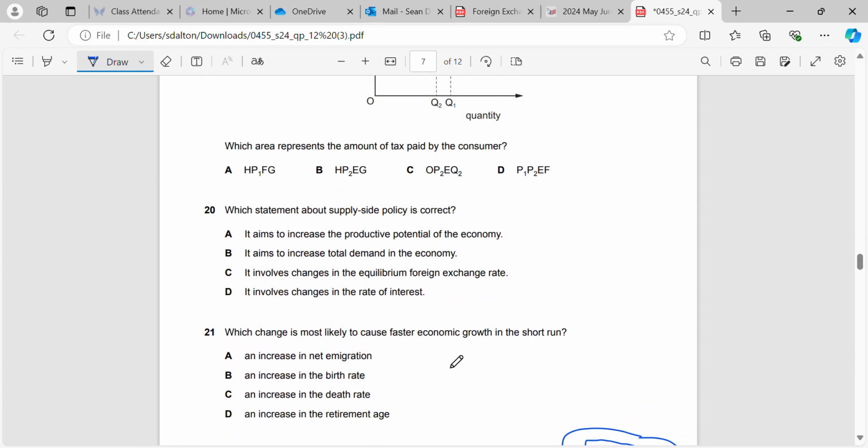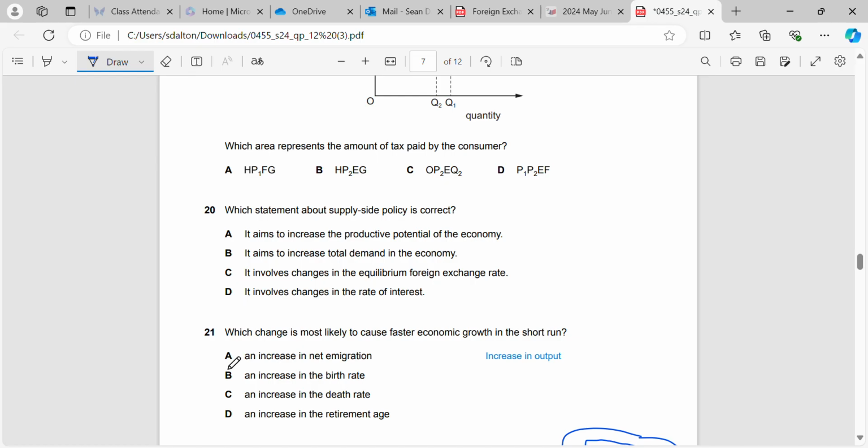Okay, 21. What change is most likely to cause faster economic growth in the short run? Okay, so we need to remember, what's economic growth? Economic growth is where our real GDP will increase. So it would be an increase in output, right? Now, which one of these is going to help us to increase our output?